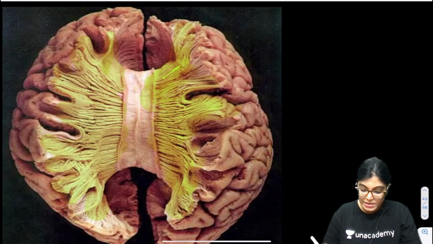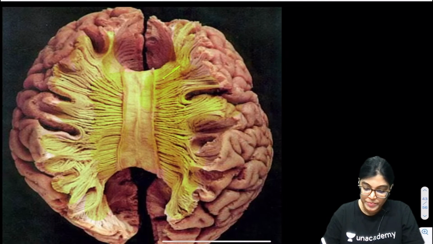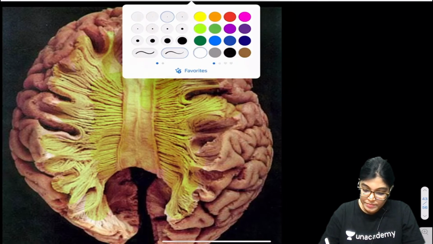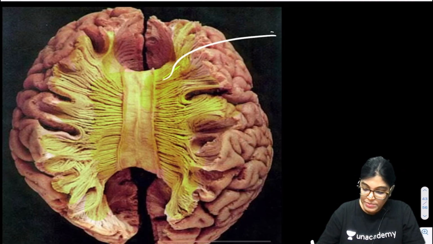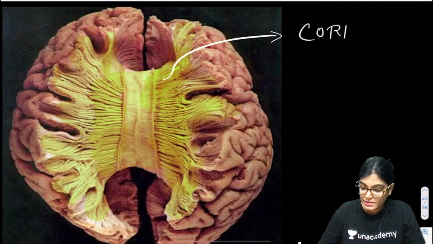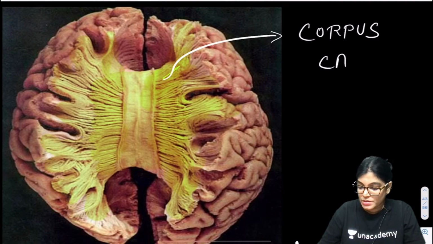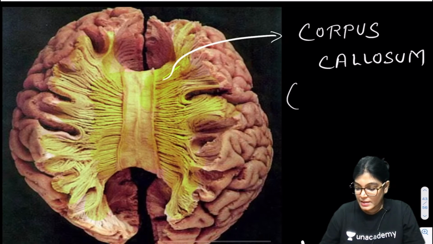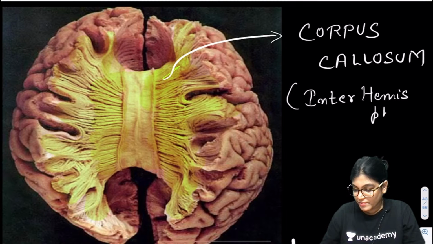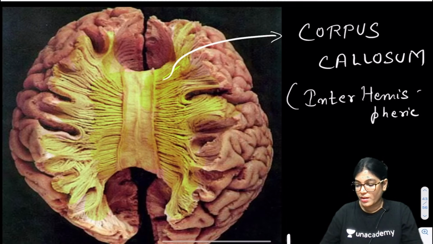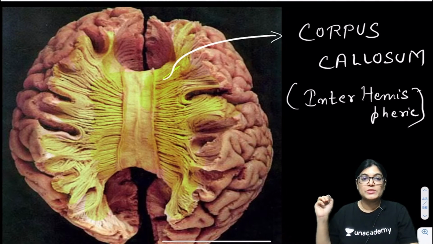These fibers are interhemispheric, they are crossing. These are the fibers of corpus callosum, and these are interhemispheric. Got it?